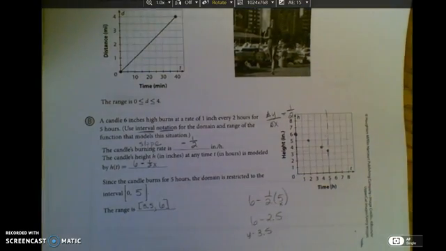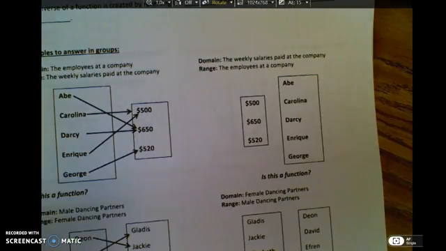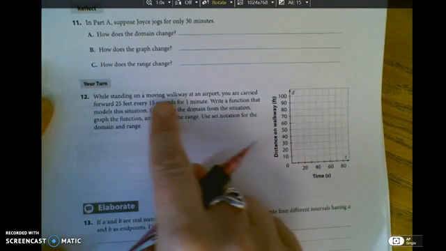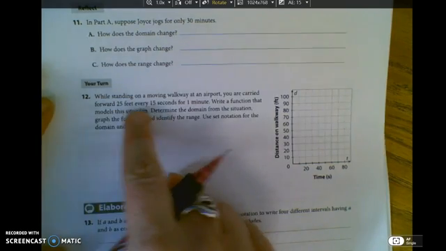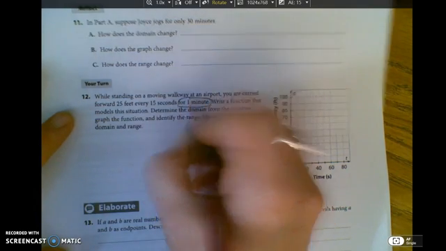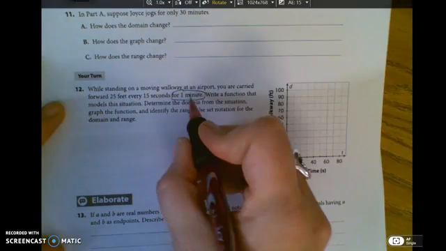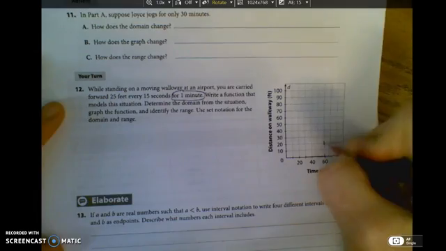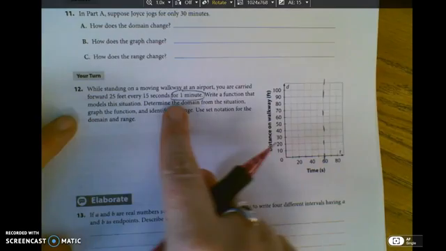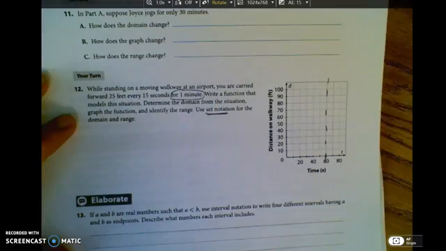Now there are questions on the next page that we're not going to worry about, but we're going to do one more word problem, and then you can go work on your assignment. We're going to look at this one. While standing on a moving walkway at an airport, you are carried 25 feet every 15 seconds for a total of 1 minute. This is where I have to stop. Notice that your time on your table, on your graph, is in seconds. 1 minute is 60 seconds. So this is where my graph needs to stop, because it said 1 minute. Write a function rule and determine your domain and range, and they want me to use set notation again.